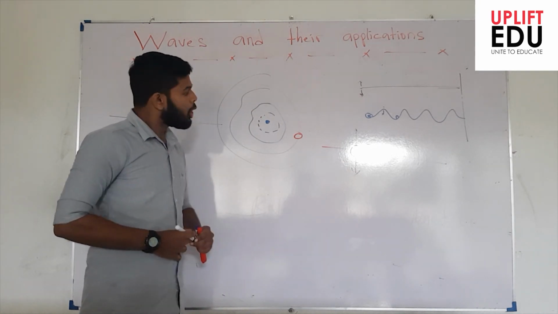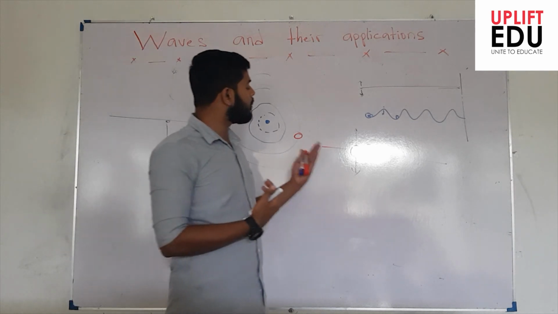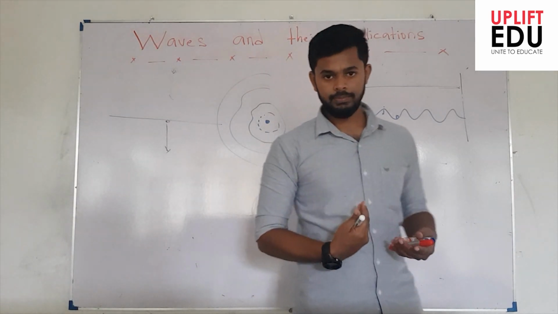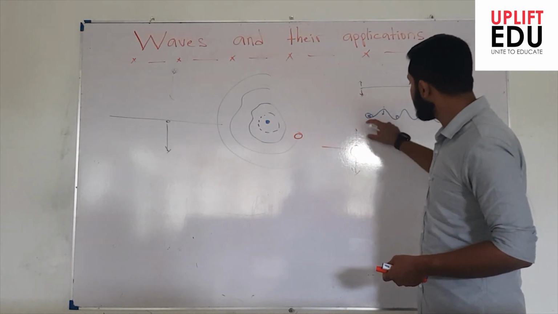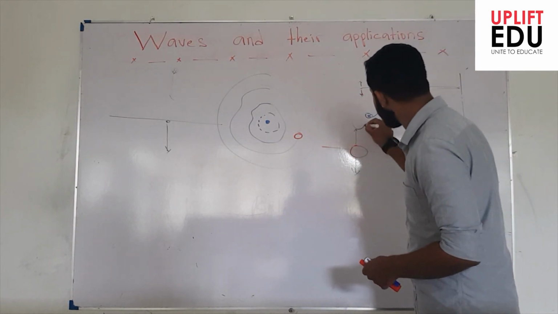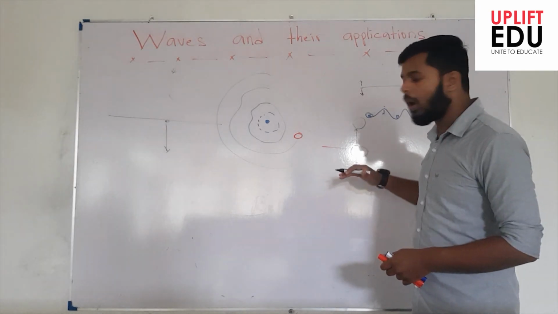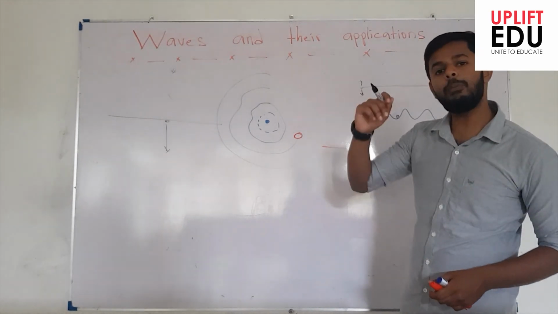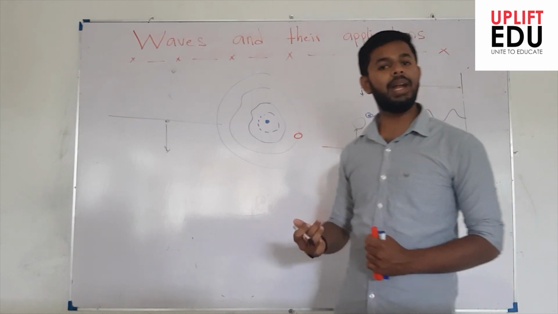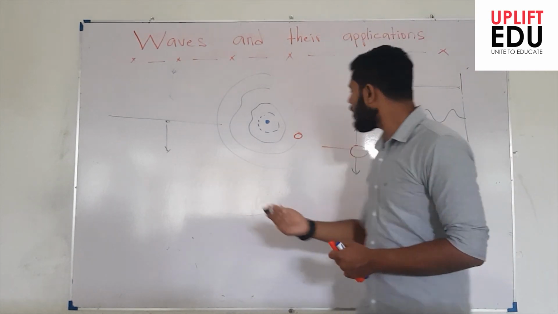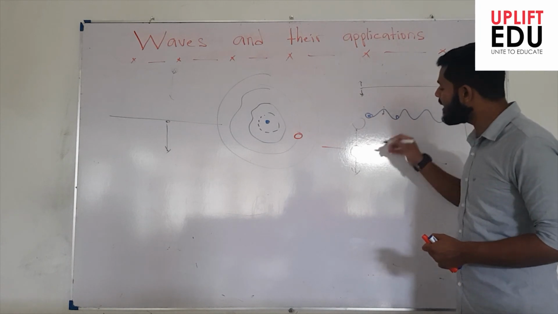Is that clear? So what would be the reason for the ball to move up and down? When the ball reaches a certain height, it will have a certain potential energy. Energy cannot be created nor destroyed, so from where would this ball have gained this energy?